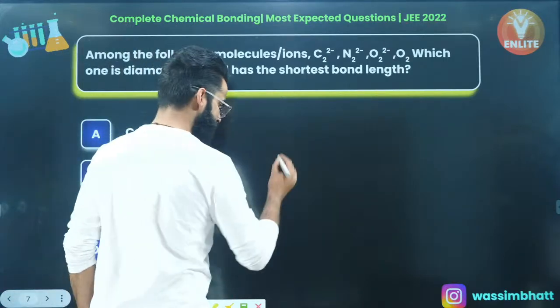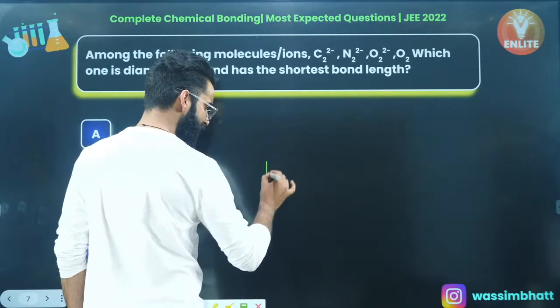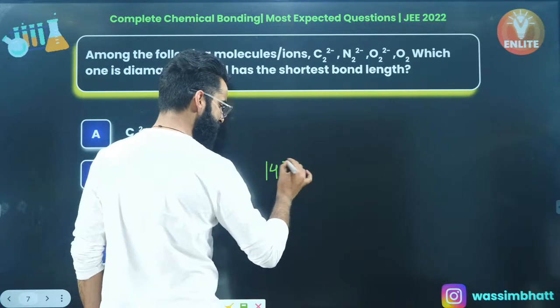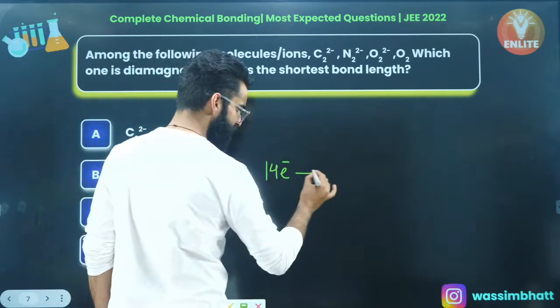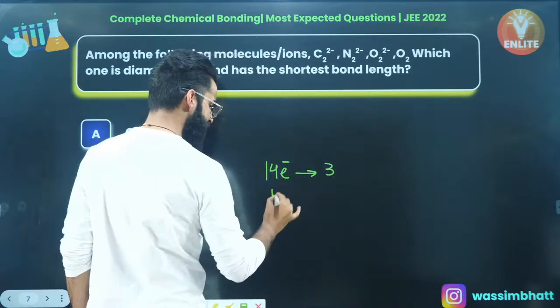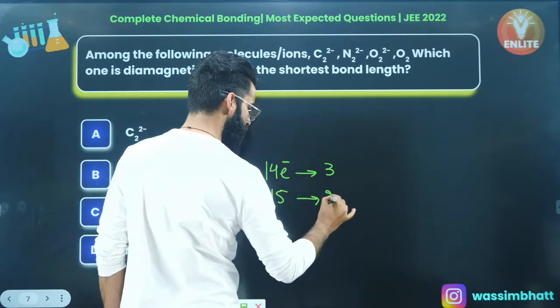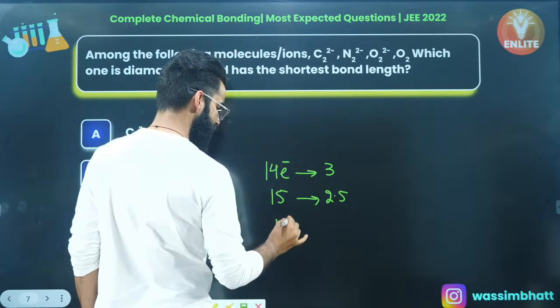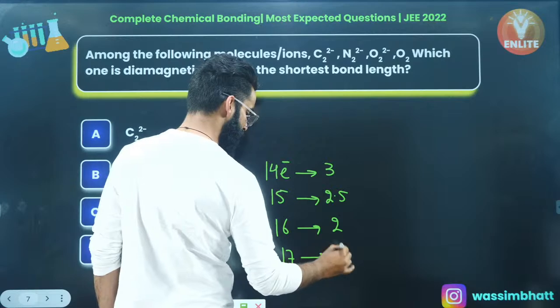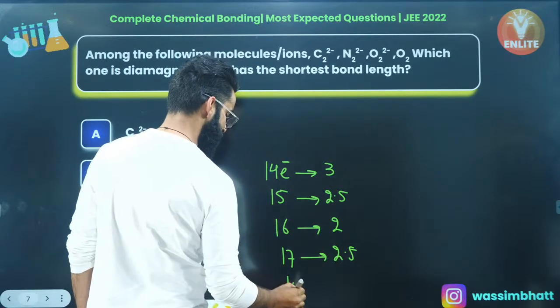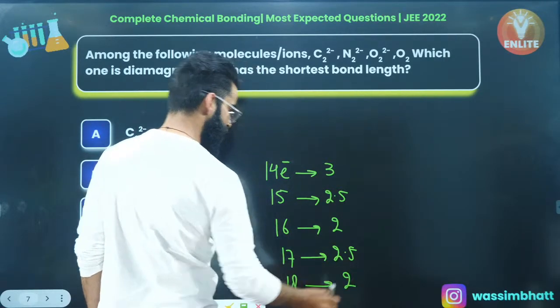Let me first of all tell you something important. Whenever you see a 14 electron species like N2, its bond order is always going to be 3. Whenever you see a 15 electron species, its bond order will be 2.5. 16 electron species will have the bond order of 2. 17 electron species will have the bond order of 2.5. 18 electron species will have the bond order of 2, right?